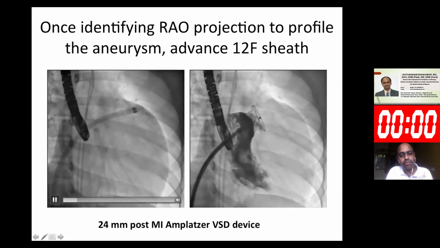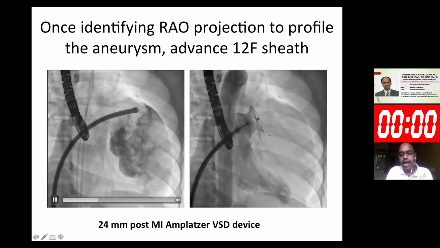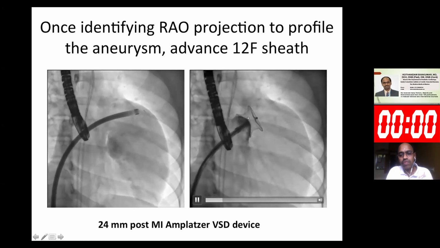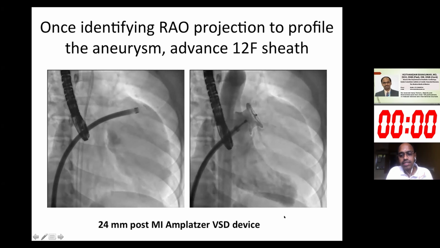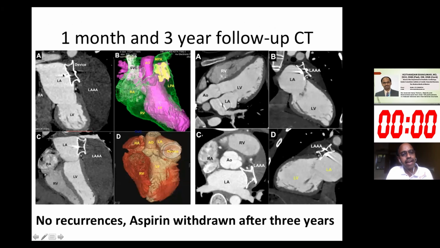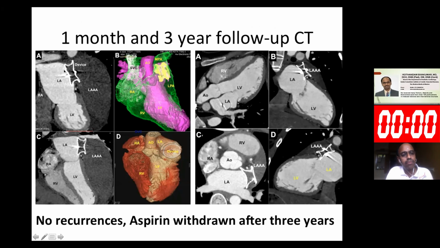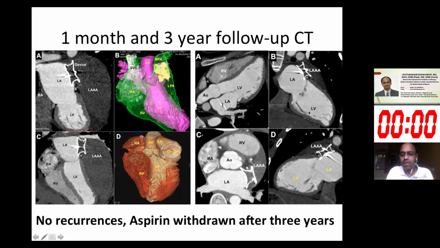The aneurysm was a massive aneurysm. And we closed the mouth of the aneurysm with an occluder. This was immediately after the aneurysm closure. You can see the large aneurysm, which is completely clotted out by the device. Three years later, that whole aneurysm has shrunk. The device is fully endothelialized, and there are no recurrences of stroke. Aspirin was withdrawn.